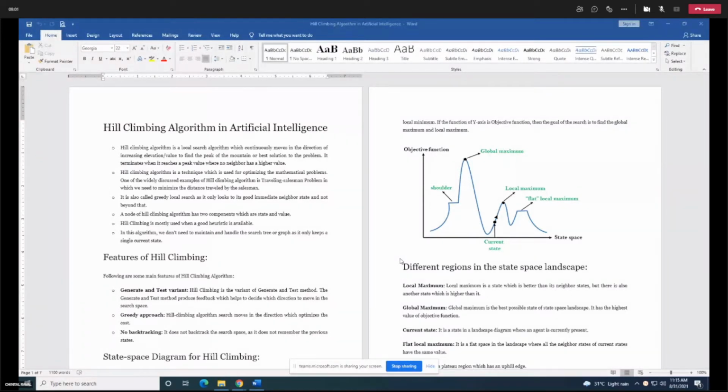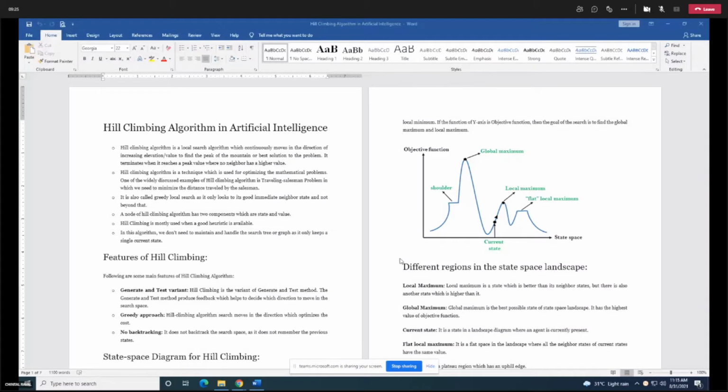Now, the problem was in which direction we need to move. That was the problem. Here there was no direction. But here you have a clear direction that you need to move in the direction of increasing value, a better value. So this is a kind of algorithm, hill climbing algorithm.